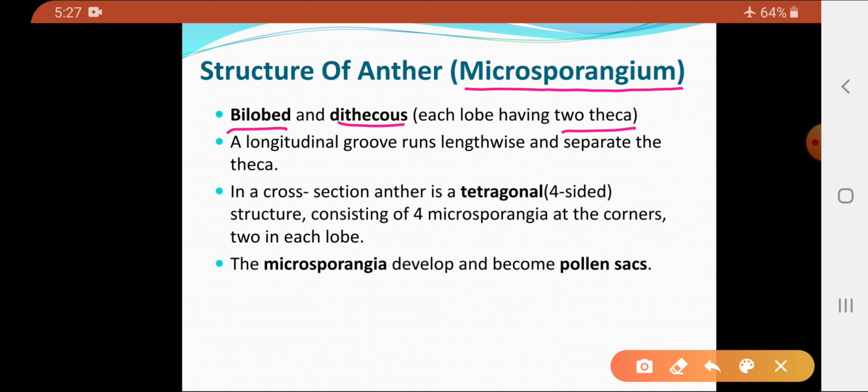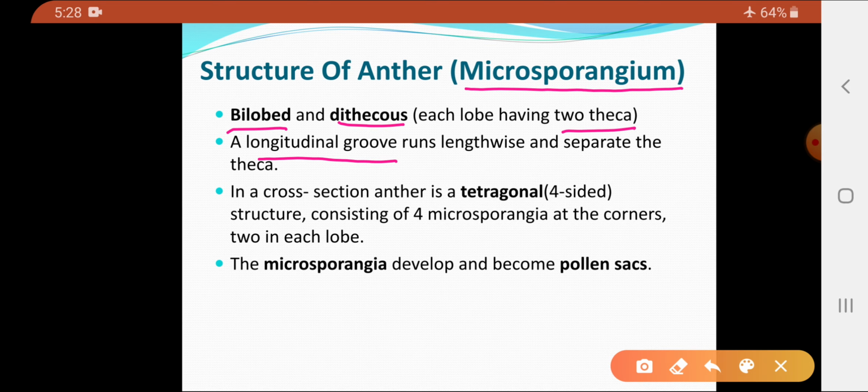That structure is called dithecous. So the anther is a bilobed and dithecous structure. These two lobes are separated by a longitudinal groove. There is a longitudinal groove which separates the theca of the anther.